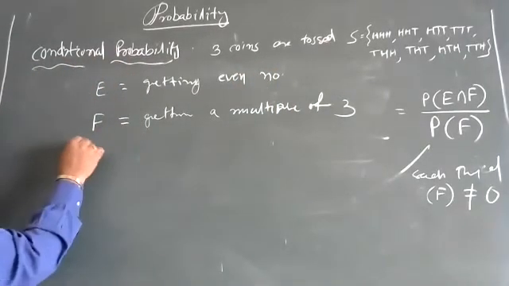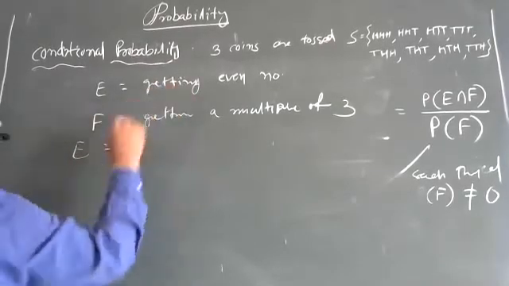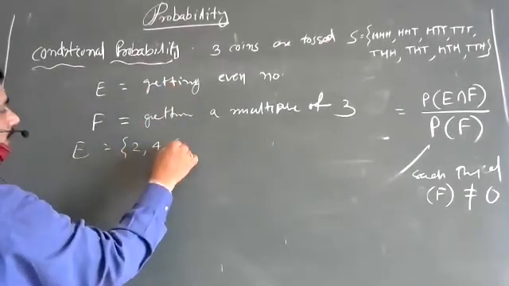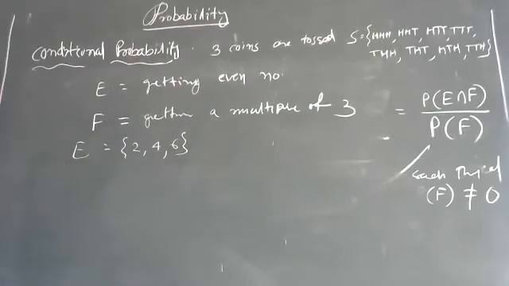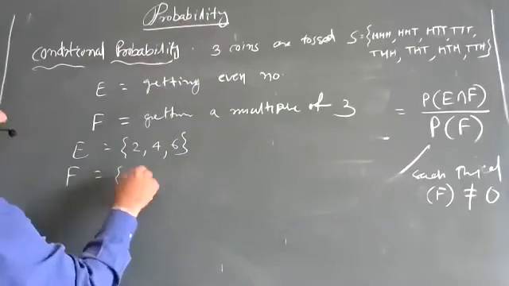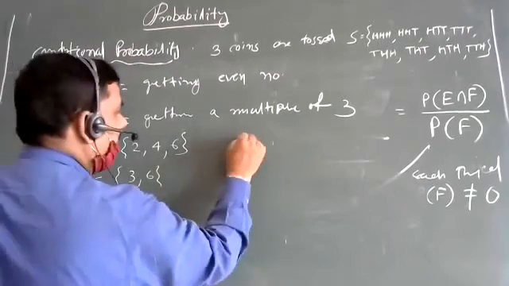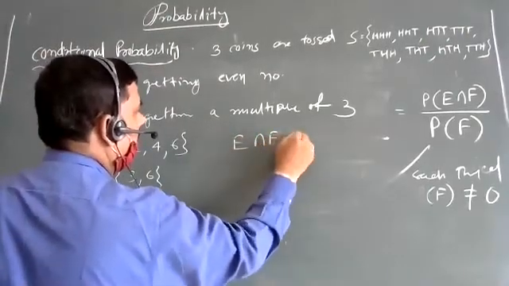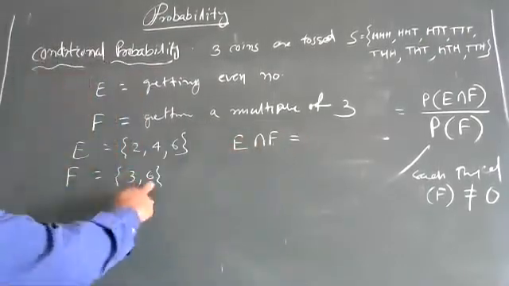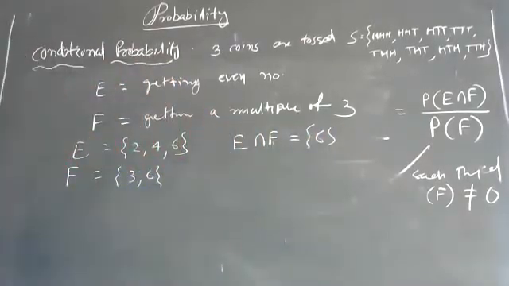So E will be 2, 4 and 6, and F is 3, 6. So E intersection F is 6.